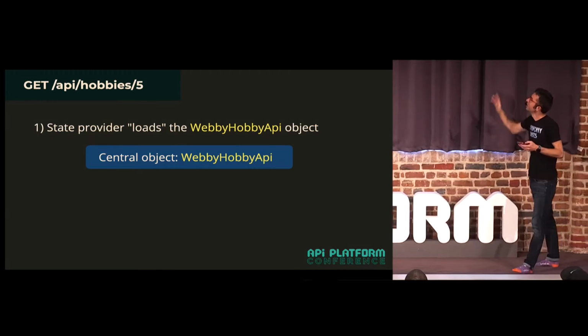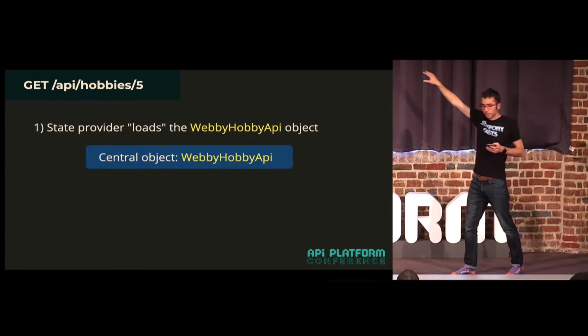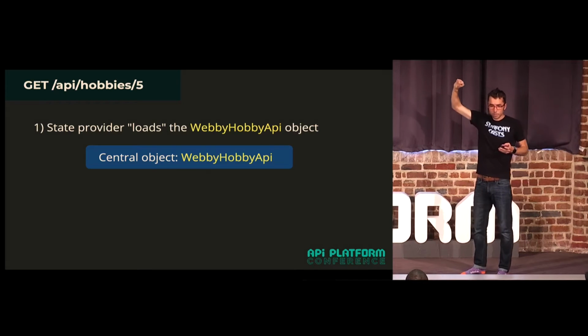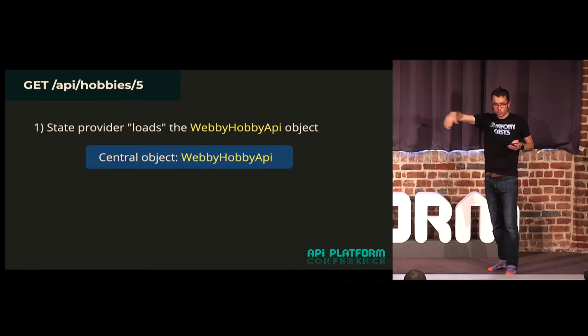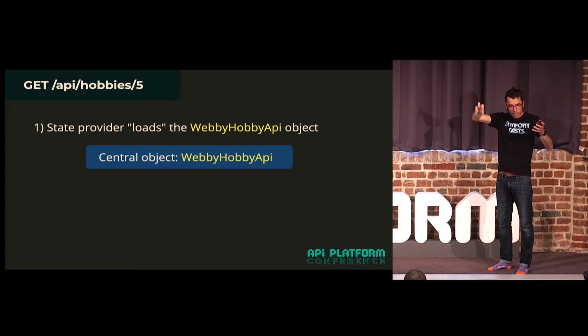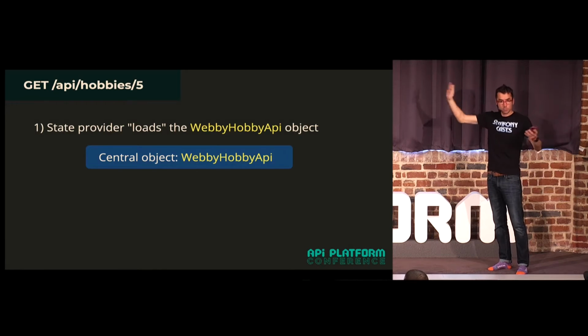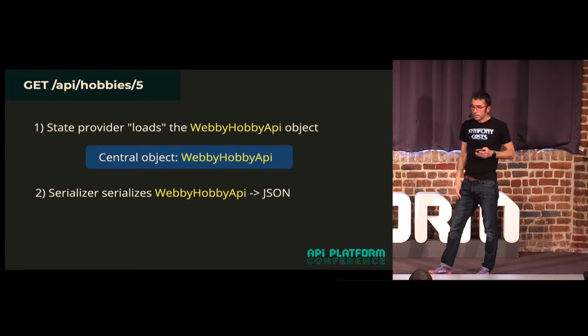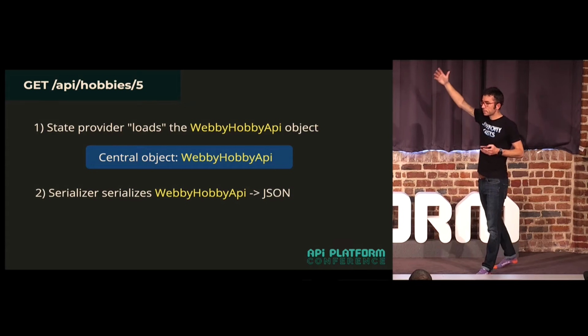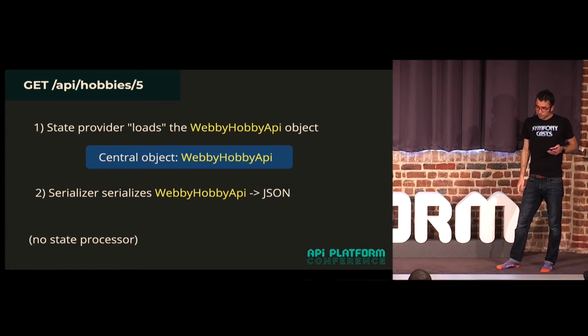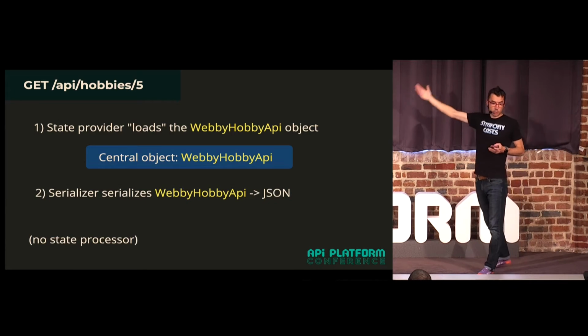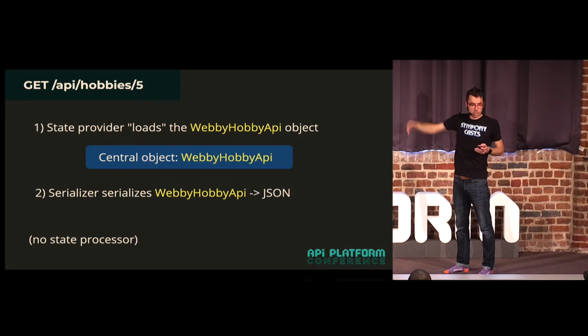That's a great question. So the central object here is the Webby Hobby API object. If you've ever used the request attributes to get the data key out, this is what you're going to get. Of course, makes sense. And then the serializer is going to serialize this object into JSON. And in this case, there's no state processor. So it's a GET, so it's just the provider.